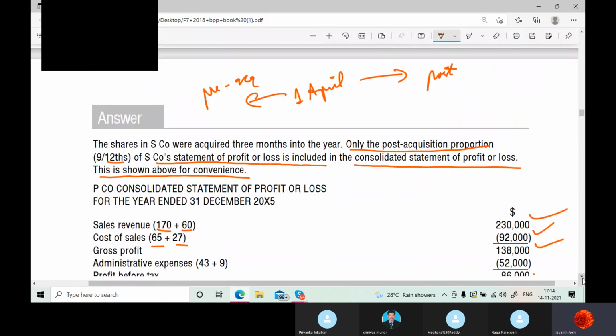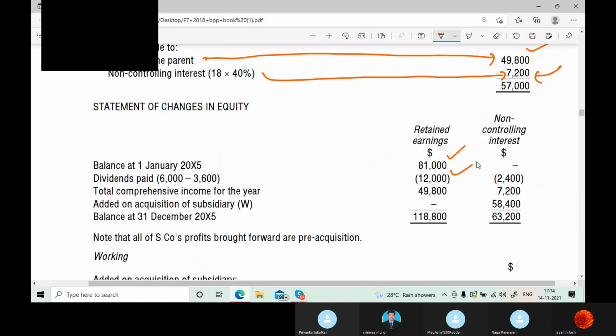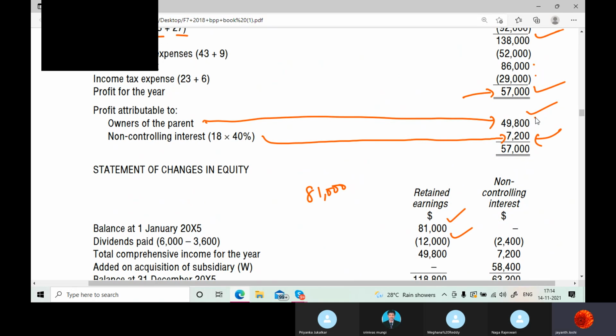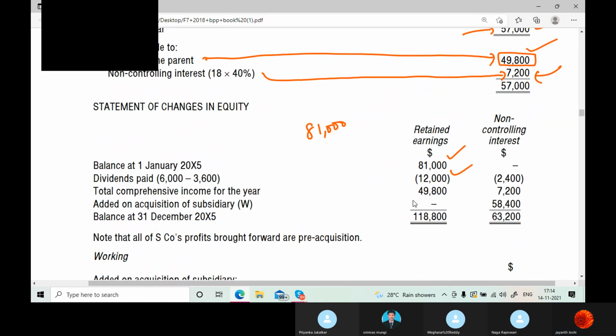We'll adjust that dividend. So here 81,000 opening balance, dividends paid 12,000. And the total comprehensive income for the year, what is that? 49,800. That is what they are getting, the parent share in the investment. So how much is the closing balance?